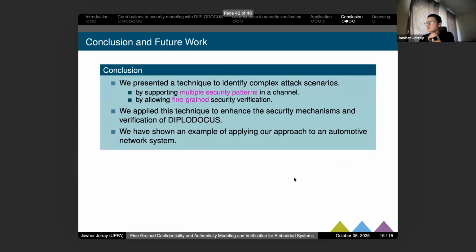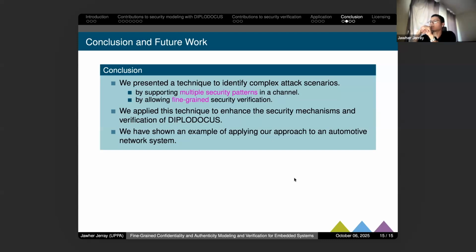So as a conclusion, we present here a technique to identify security attacks by modeling security aspects of a model, and also by backtracing the results directly to the model. This type of modeling can contain multiple security patterns in a single channel. Also, we can have fine-grained verification for each receive and send operator.